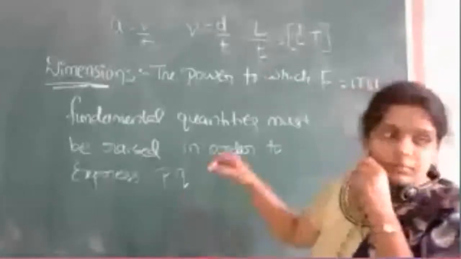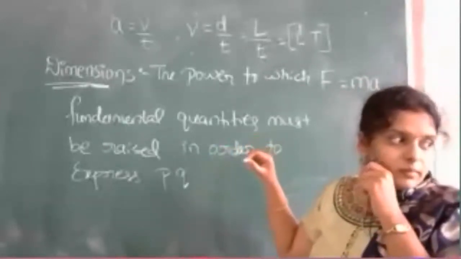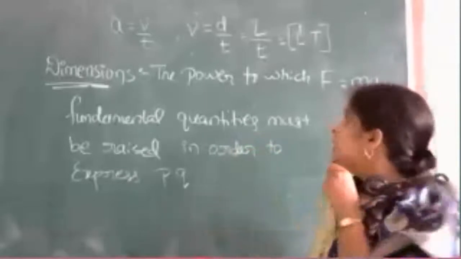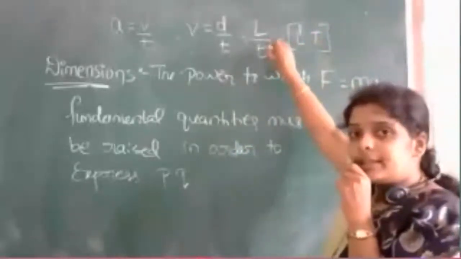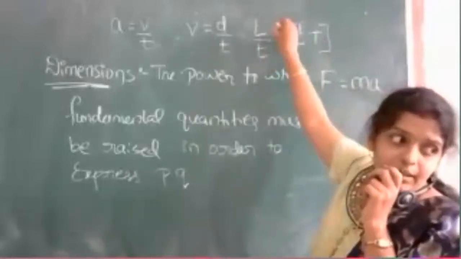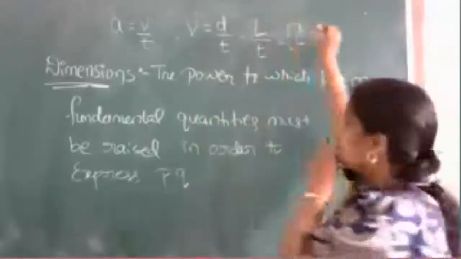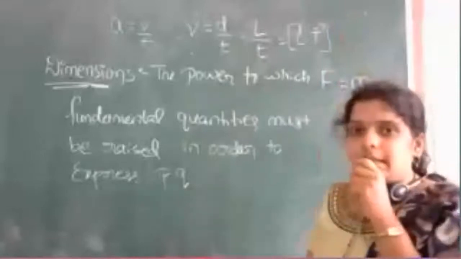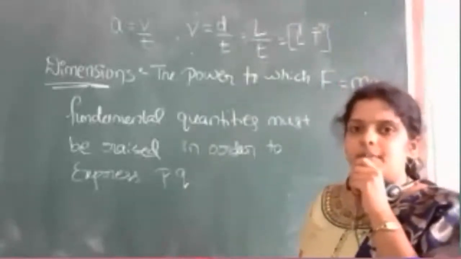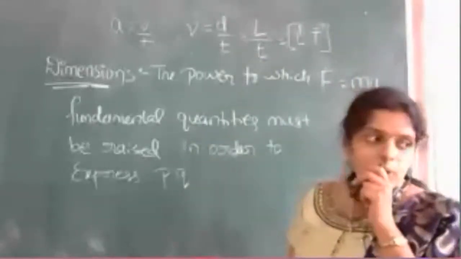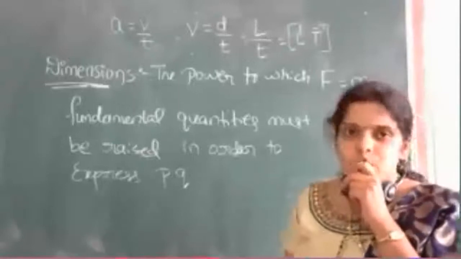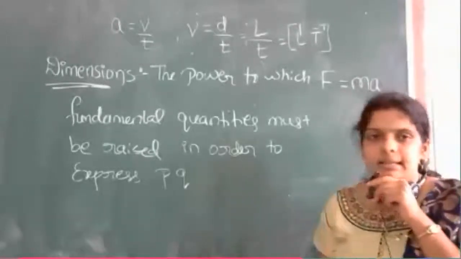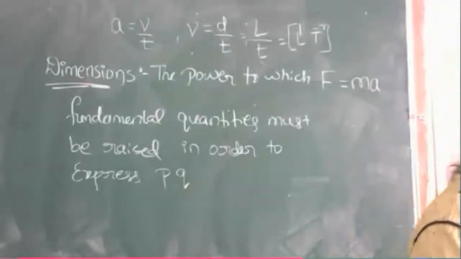Next, you have T to the power. T here is in the denominator. When T comes to the numerator, it becomes minus 1. Therefore, I have expressed velocity as L raised to 1, T raised to minus 1. First you tell me, till this velocity concept, is it clear to everyone?